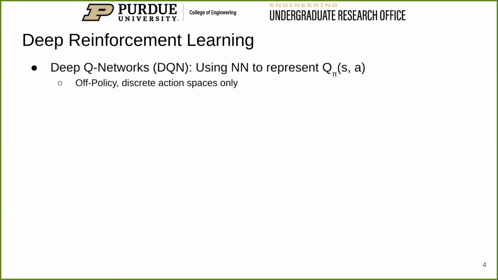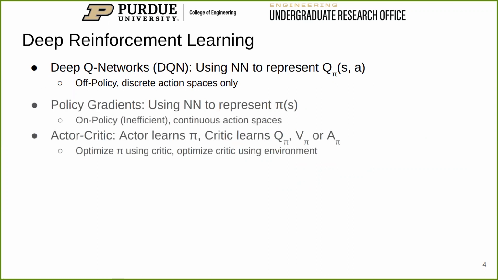Deep reinforcement learning introduces neural networks as powerful function approximators to RL. Deep Q networks, or DQNs, use neural networks to represent the Q function. DQNs can learn off policy, that is, from experiences generated by a different or older policy. Thus, they can store an experience in a replay buffer and learn from it later, even if the policy has been updated since then. However, they only work in discrete action spaces.